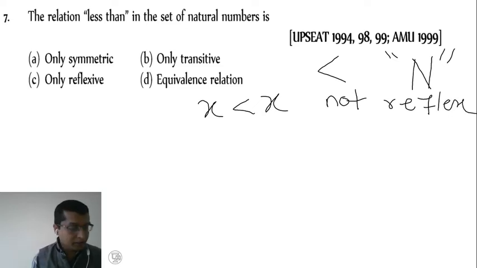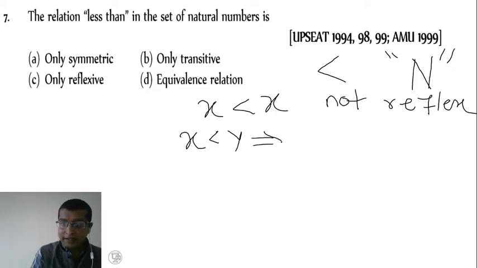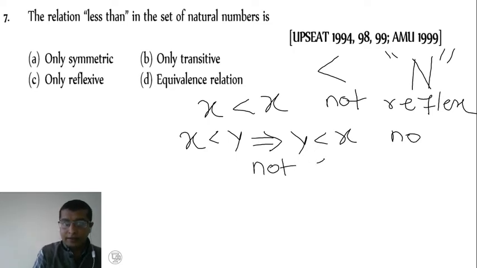Then is it symmetric? We take an example for this. x less than y. If it is true, does it imply y less than x? No. So it is not symmetric.